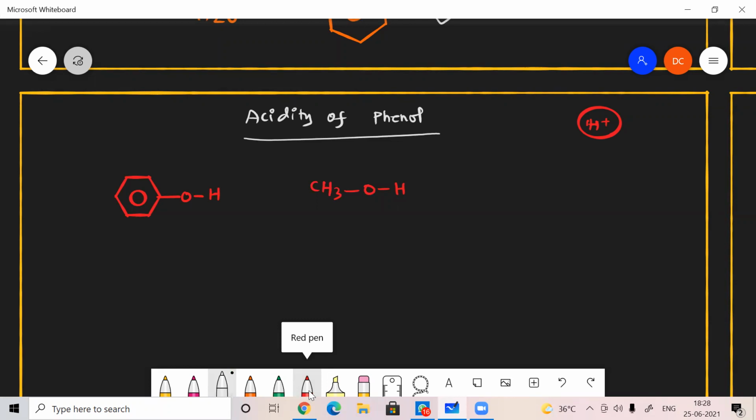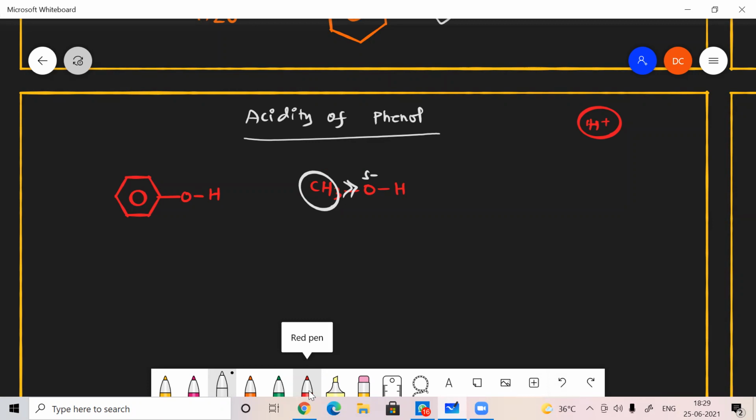CH3OH, sure. No, actually here the CH3 group is an electron releasing group. It can increase the density on oxygen. So if oxygen has a negative charge, then it will be completely satisfied, so there is no need to pull the electron from this hydrogen.